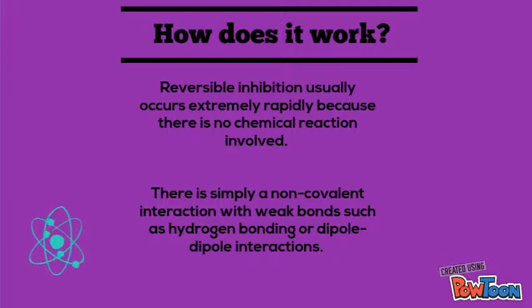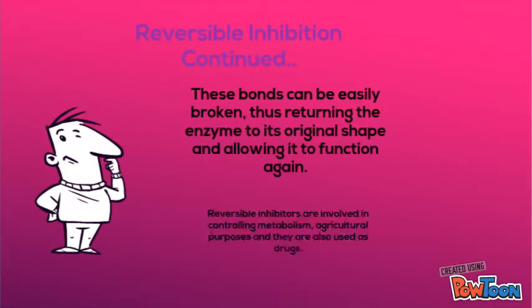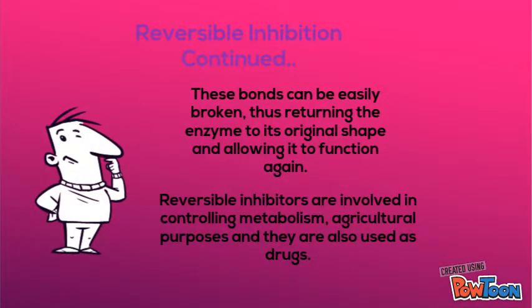Reversible inhibition usually occurs extremely rapidly because there is no chemical reaction involved. There is simply a non-covalent interaction with weak bonds such as hydrogen bonding or dipole-dipole interactions. These bonds can be easily broken, thus returning the enzyme to its original shape and allowing it to function again. Reversible inhibitors are involved in controlling metabolism, agricultural purposes, and they are also used as drugs.